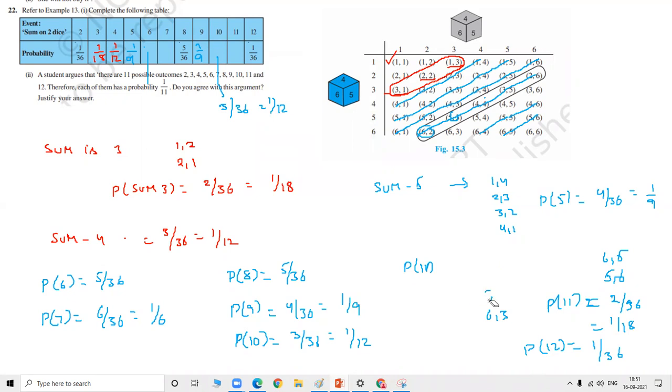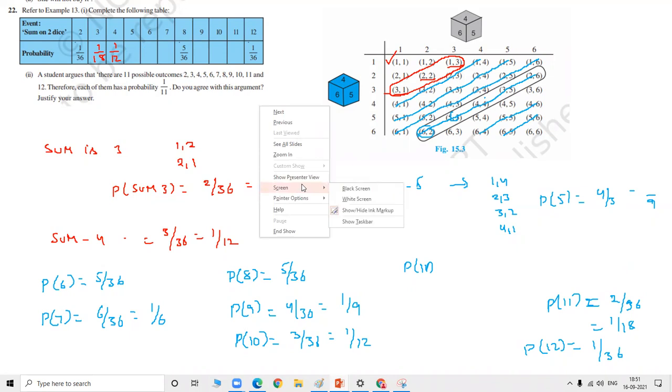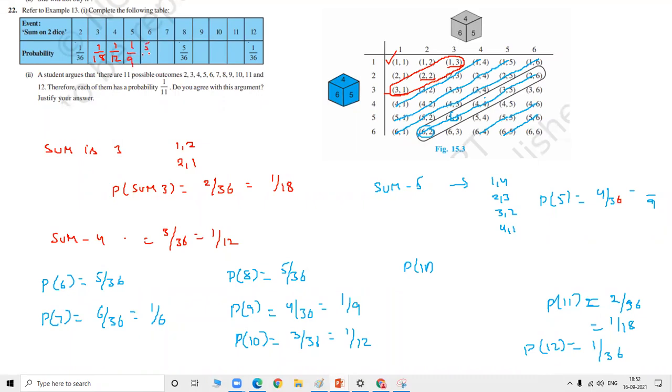With respect to the table, it will be easy to answer any kind of questions related to this experiment. So can anyone give the answers? 1 by 12. After 1 by 12, P of 5 is how much? P of 4 is 1 by 12. P of 5 is 4 by 36. That is 1 by 9. P of 6 is 5 by 36.